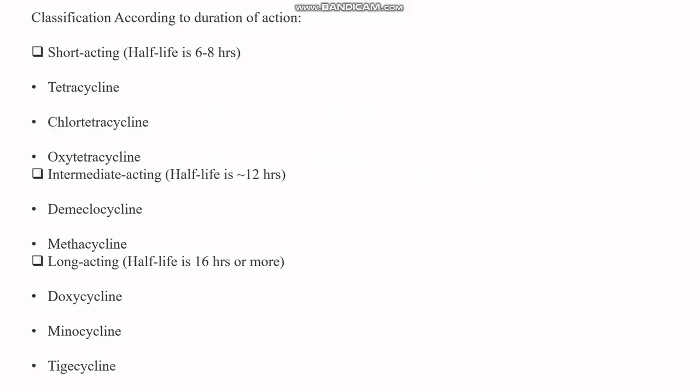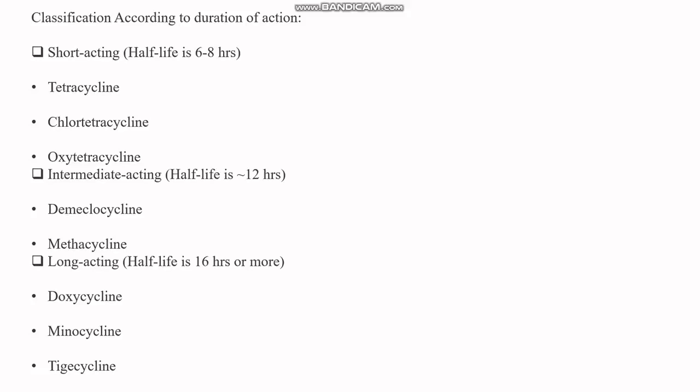The long-acting ones have a half-life of 16 hours or more. So these drugs act for a very long time: doxycycline, minocycline, and tigecycline. So these are the classification based on their duration of action.